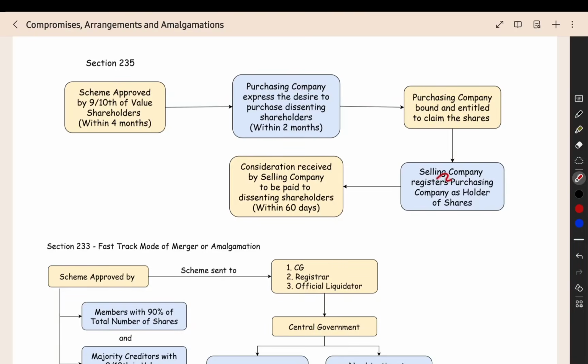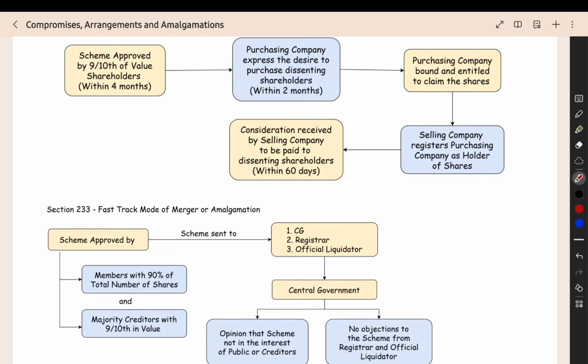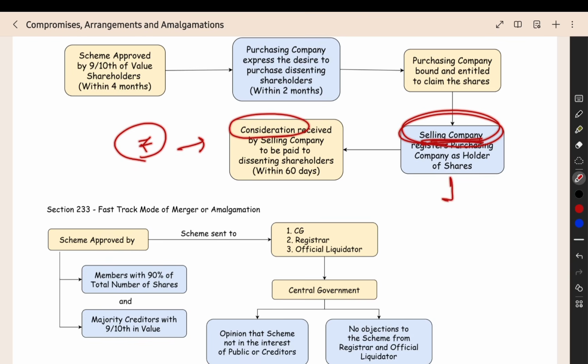Then what will happen? The selling company will register the purchasing company as the holder of the shares. They will execute the transfer. After that, what will happen? The purchasing company will deposit the consideration, the price, the amount. It will be deposited with the selling company. Now the selling company will distribute the amount to the dissenting shareholder within 60 days. Now this is the procedure.